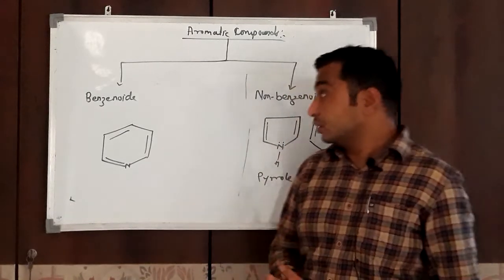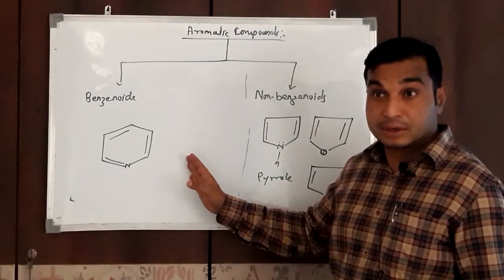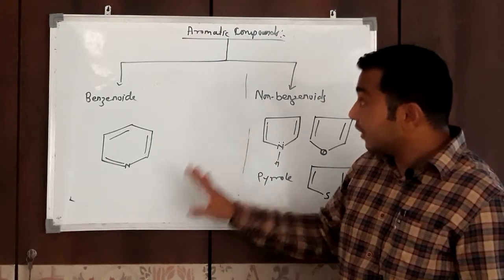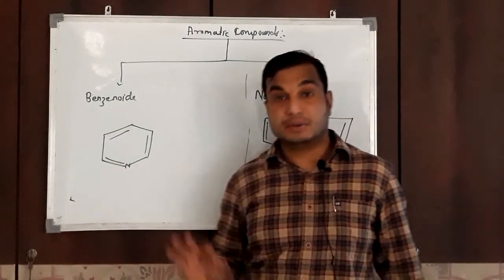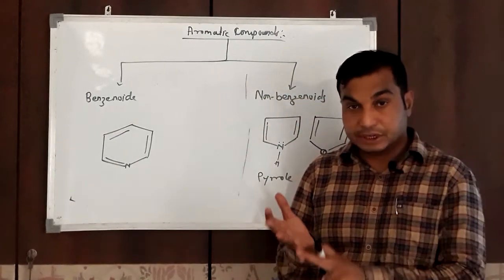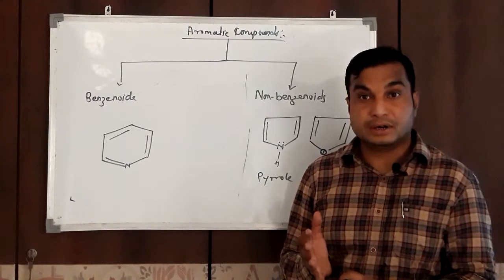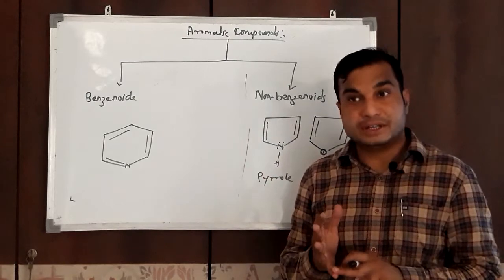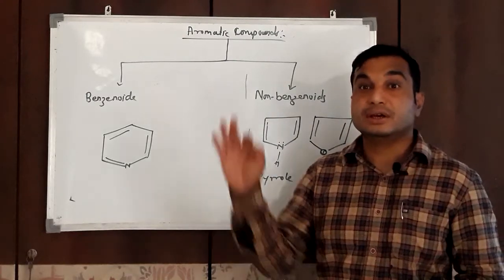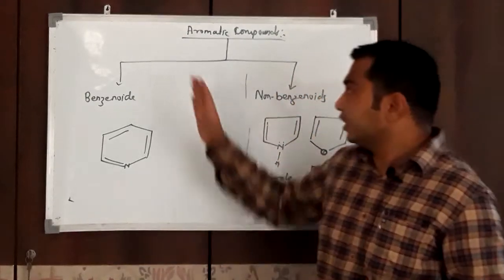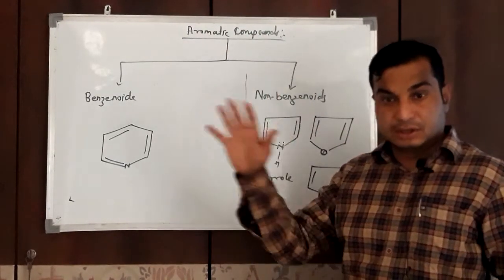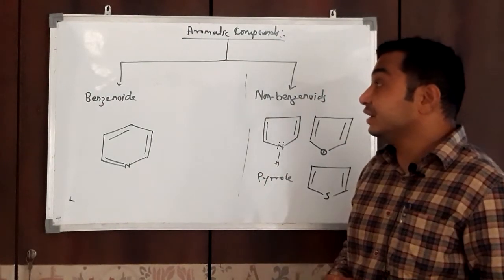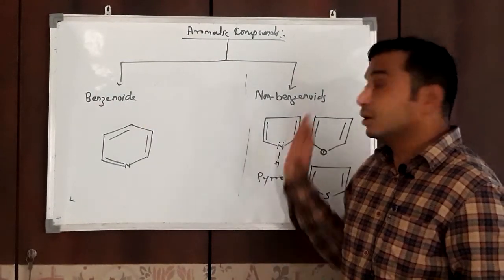So students, go through this video carefully. What I have explained here is aromatic hydrocarbons or aromatic compounds. Initially I took the definition of aromatic compounds, and there are certain criteria, certain rules. If a compound satisfies those rules, then it is said to be aromatic. We already explained these criteria in regular classes. Then aromatic compounds are classified into two categories, benzenoid and non-benzenoid.